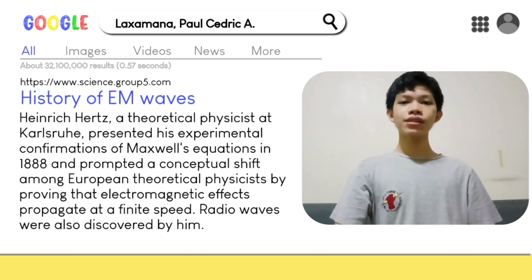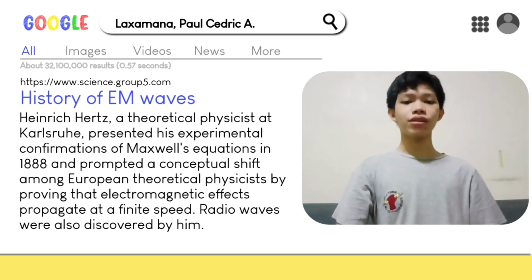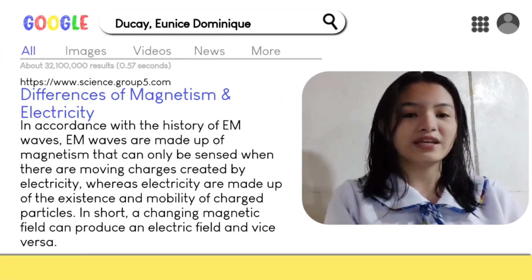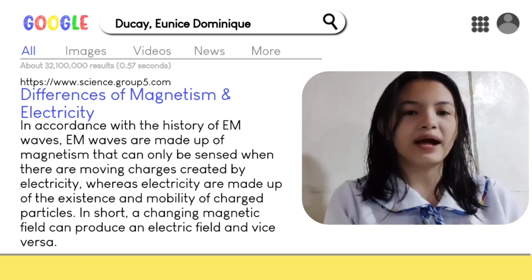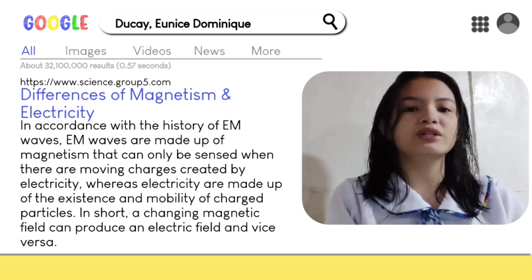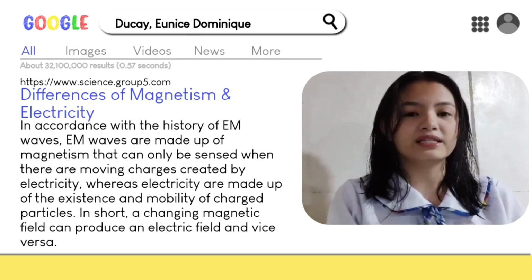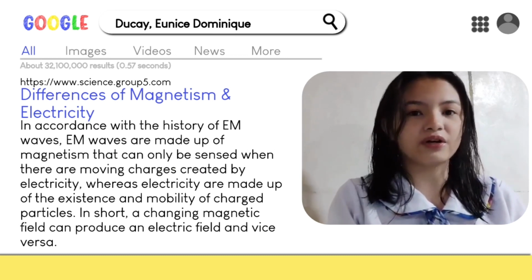He presented his experimental confirmation of Maxwell's equations in 1888 and prompted a conceptual shift among European theoretical physicists by proving that electromagnetic effects propagate at a finite speed. In accordance with the history, EM waves are made up of magnetism that can only be sensed when there are moving charges created by electricity, whereas electricity is made up of the existence and mobility of charged particles. In short, a changing magnetic field can produce an electric field.